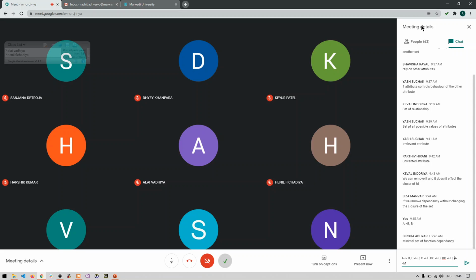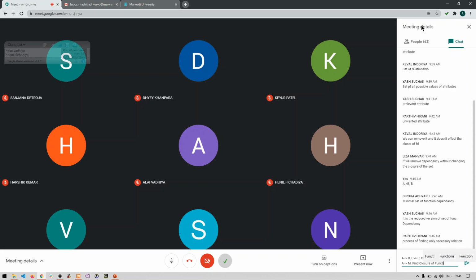Minimal set of functional dependencies. Yeah, so what do you actually mean by it? What do you mean by canonical cover?